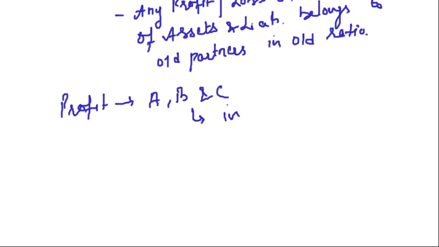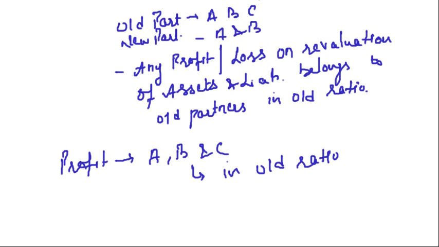In old ratio. Clear? So any profit or loss on revaluation of assets and liabilities belongs to old partners in old ratio.